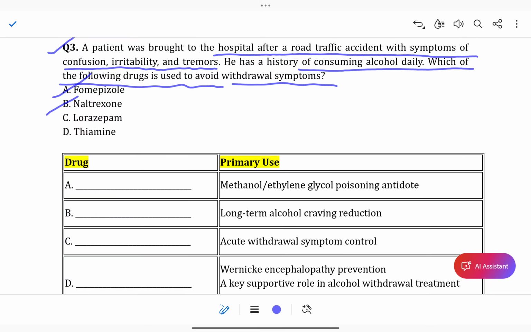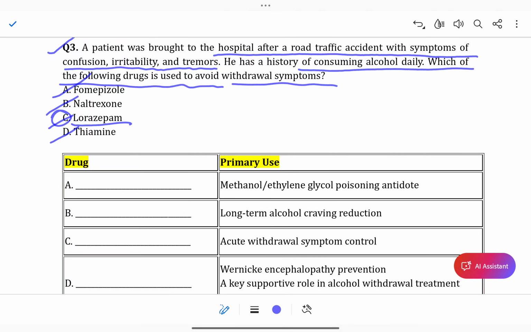Option B, naltrexone. Option C, lorazepam. Option D, thiamine. Which option? Option C, lorazepam. Why lorazepam? Because lorazepam is a benzodiazepine, a first line drug for alcohol withdrawal to prevent seizures and delirium tremens by acting on the GABA receptors.